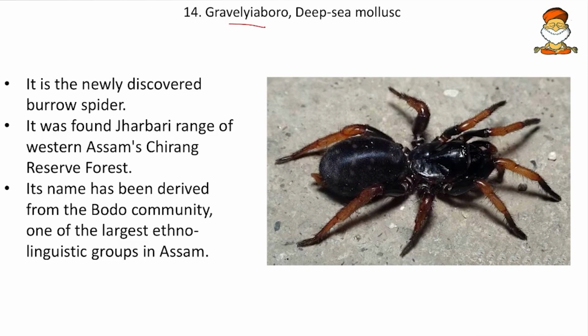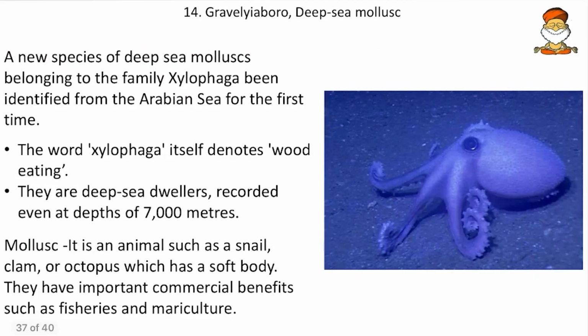Then come to next, the Grevillea boro. So this Grevillea boro is a spider, and it is a newly discovered burrow spider. So it will burrow and hide inside, and it was found in the Jarbari range of western Assam's Chirang Reserve Forest. So remember Chirang Reserve Forest where it was found, and its name has been derived from the Bodo community. So friends, this boro is also pronounced as Bodo. So remember that.